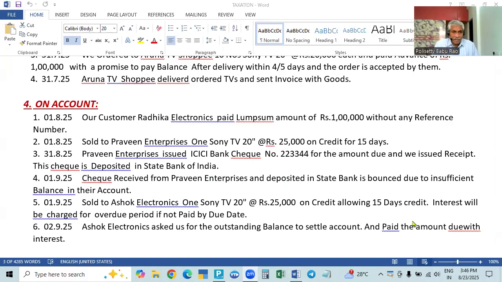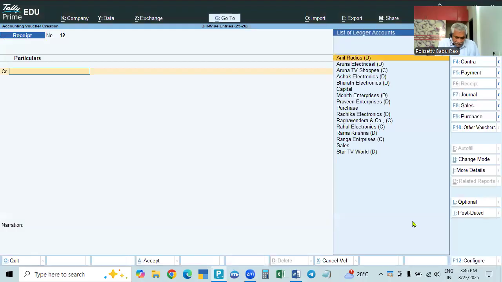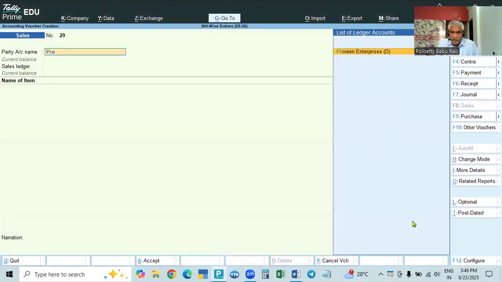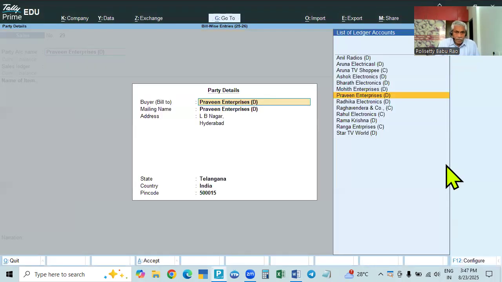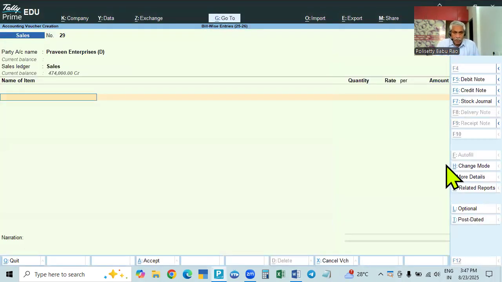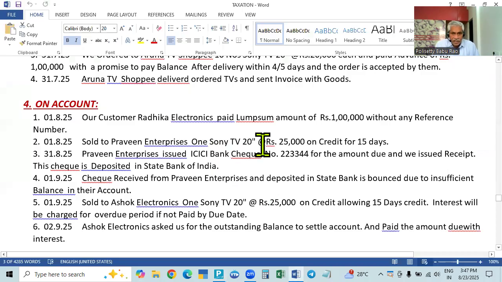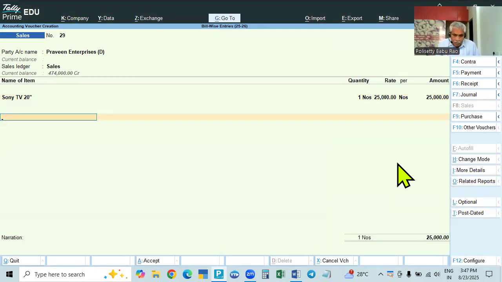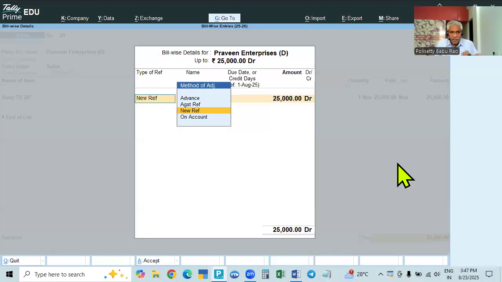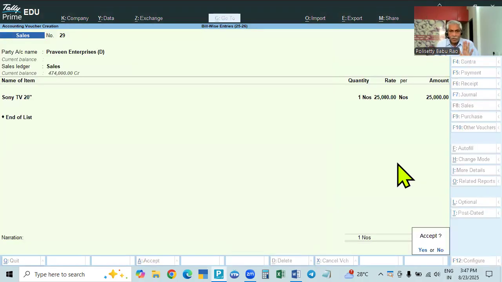And then sold to Praveen, same date 1/8. We made sales F8. Praveen Enterprises, we sold goods, Sony TV 20 inches, one number, 25,000 rupees. If you come here, this is sales. It will take a new reference, the invoice number, that is the sales number 29, that is the new reference. Being goods sold on credit.